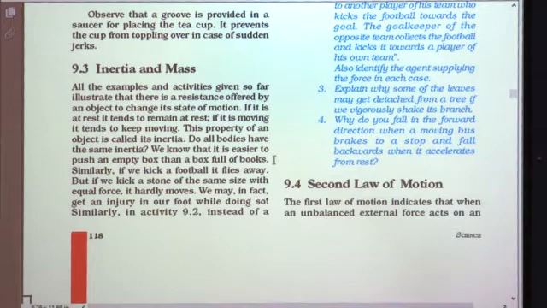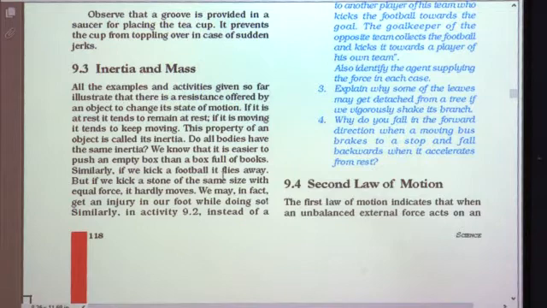That means, from this we can say that if the mass of the object increases, then its inertia also increases, and if the mass of the object decreases, then its inertia also decreases. That means inertia is directly proportional to its mass.